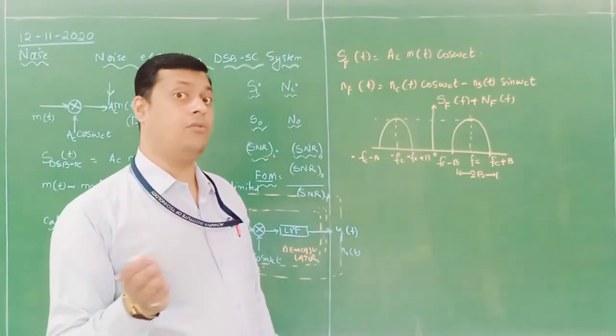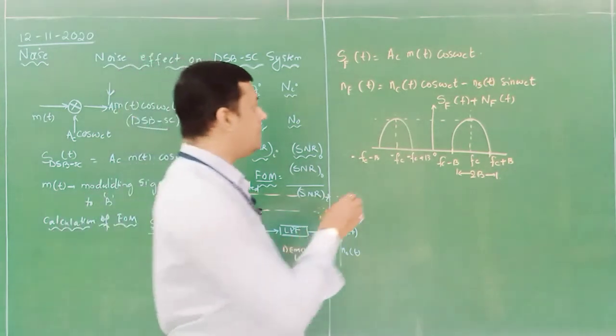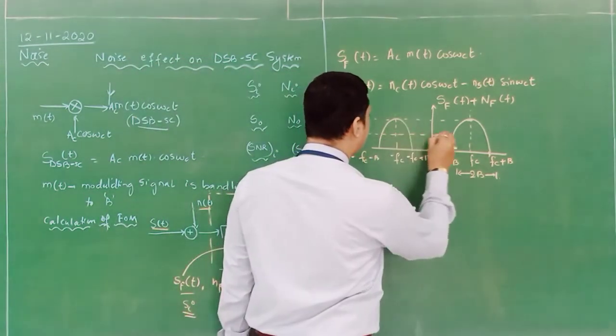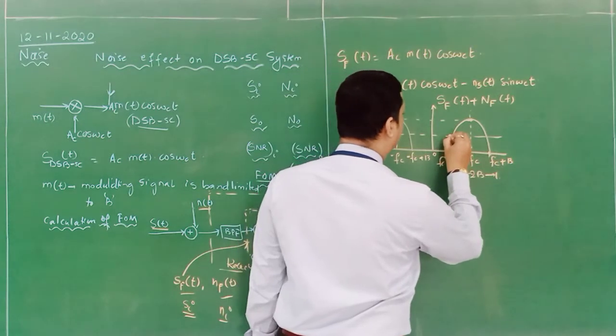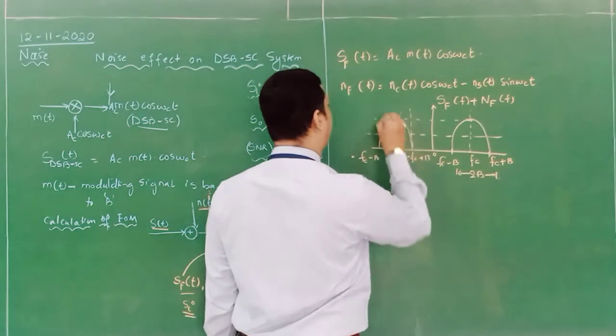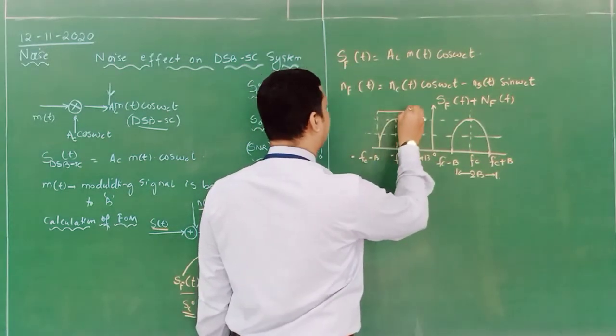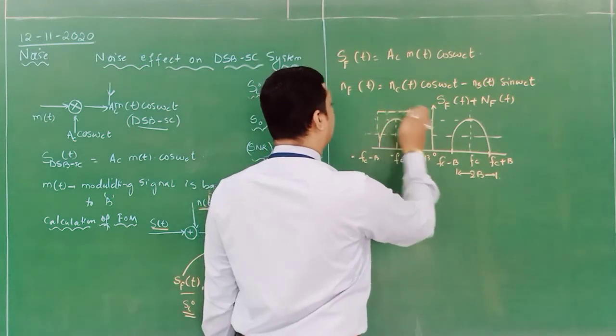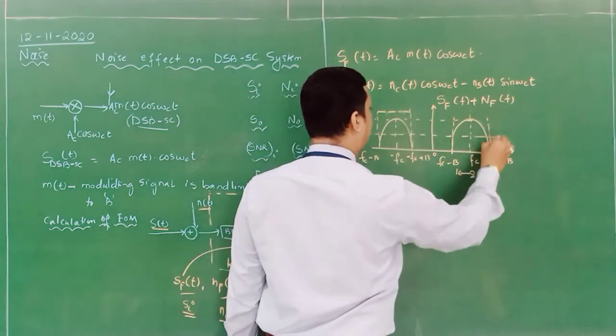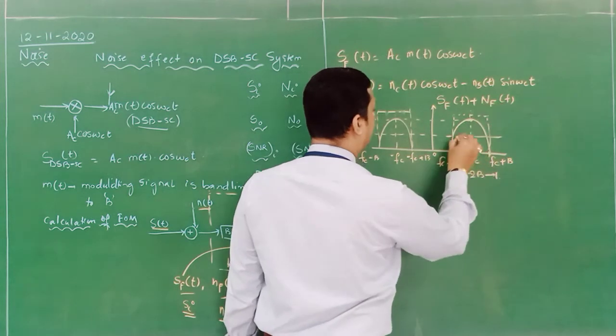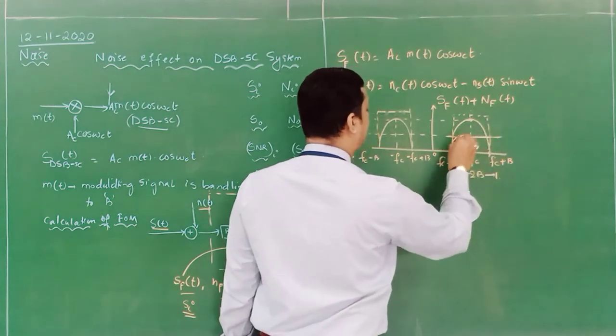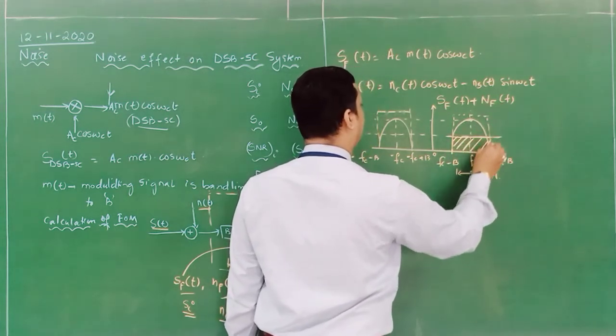Yesterday I told you how to add the noise component. So noise is added up to this much, and the output of the band pass filter is limited. This is the output of the band pass filter, and this is where the effect of noise will be present.